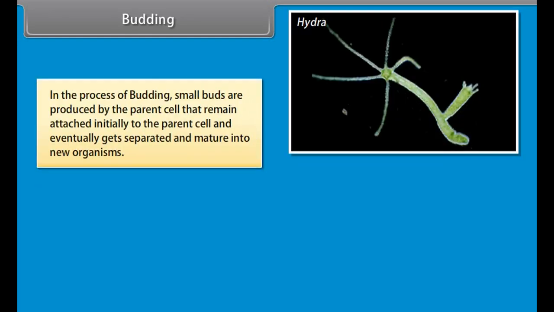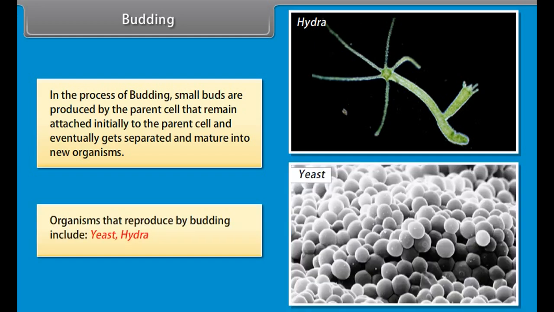Budding. In the process of budding, small buds are produced by the parent cell that remain attached initially to the parent cell and eventually get separated and mature into new organisms. Organisms that reproduce by budding include yeast and hydra.